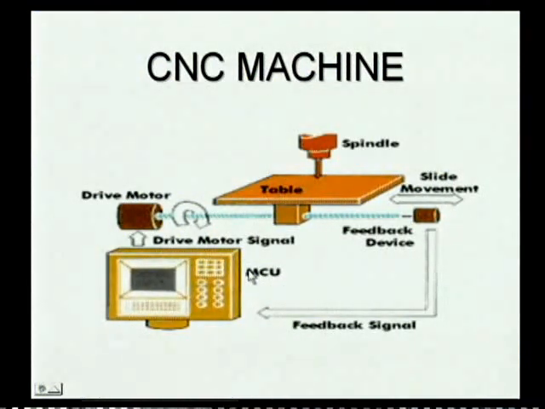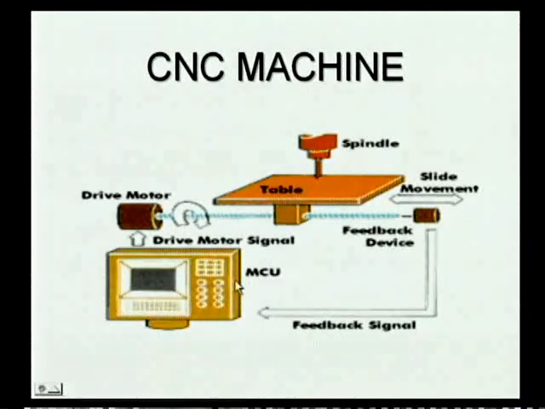Now let us have a look at this figure. This is a CNC machine, this is a table and this is a slide movement, this is a feedback device and this is a feedback signal. This is the machine control unit, called the MCU. There must be effective communication between the table and the MCU, so for that we are using an interface. Between these two devices there must be an effective interface to send the feedback from the table to the MCU and from the MCU to the table.